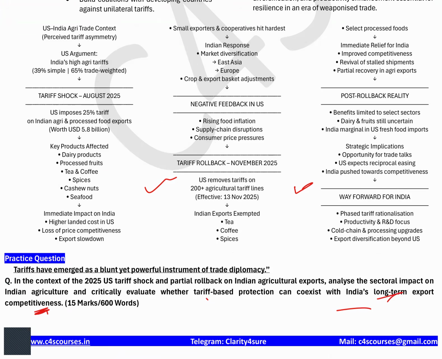See, tariffs can be there for any country. India can also impose tariffs, but tariffs should be for the short to medium term. They cannot be a long-term phenomenon, because the world is a global village and everything is interconnected. For the short term you can be protective, but you cannot be protectionist. There are two terms, protective and protectionist. You can protect your small and marginal farmers, but you cannot be protectionist, hampering the trading opportunities of other countries by having strict, tougher laws and regimes. So try to attempt this question as per our discussion of this topic.